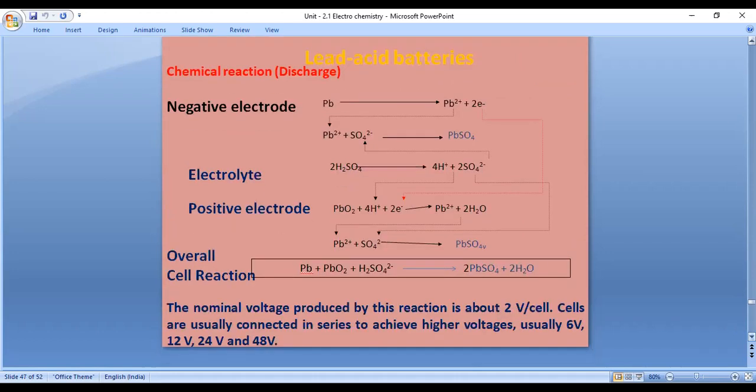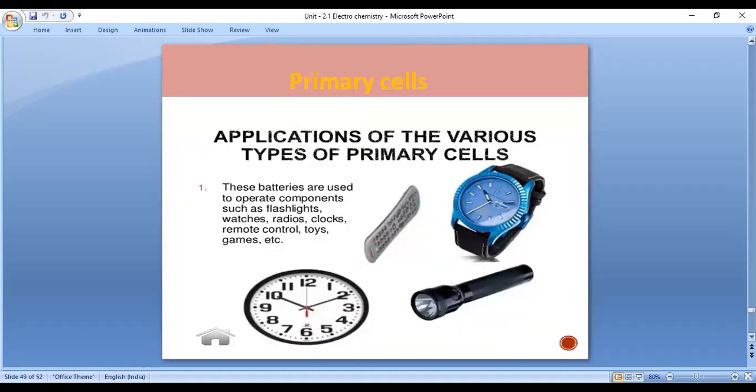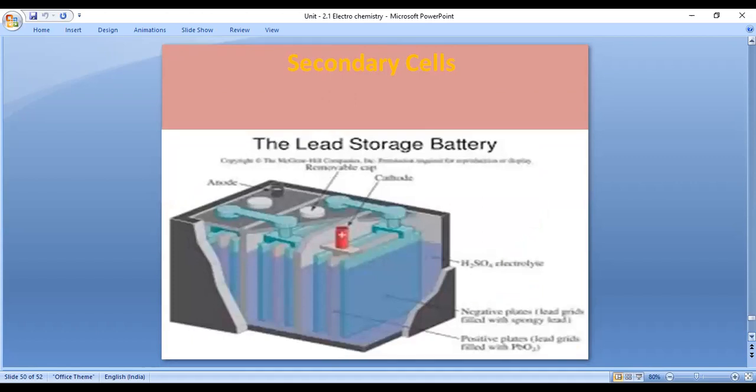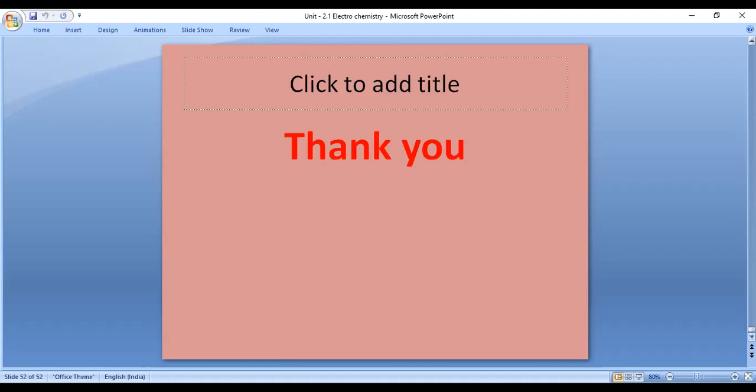Lead acid battery. And finally, these batteries are also applicable in wrist watches and mobile watch cells, whatever is used nowadays in general life.